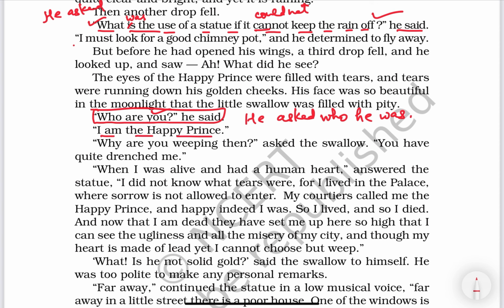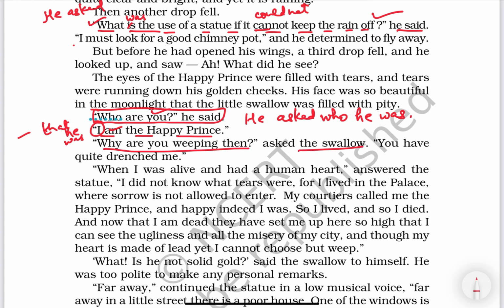"I am the Happy Prince." So the Happy Prince replied that, I changes according to the statue. He. Is and am change into was. He was the Happy Prince. "Why are you weeping then?"